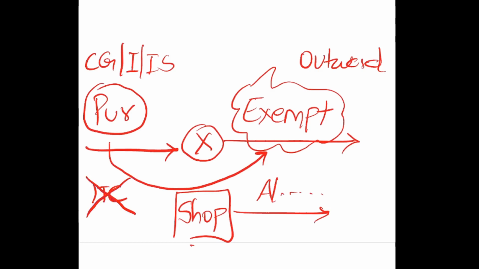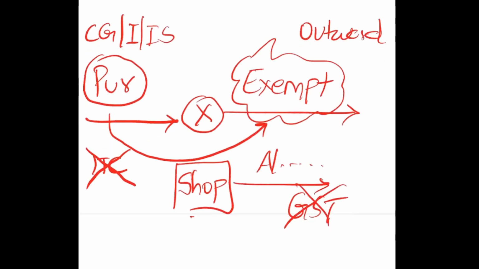So they were indirectly telling us that against alcoholic liquor for human consumption, on which they are not going to get any GST because there is no GST on alcohol, you cannot claim any ITC on purchases used in this business.